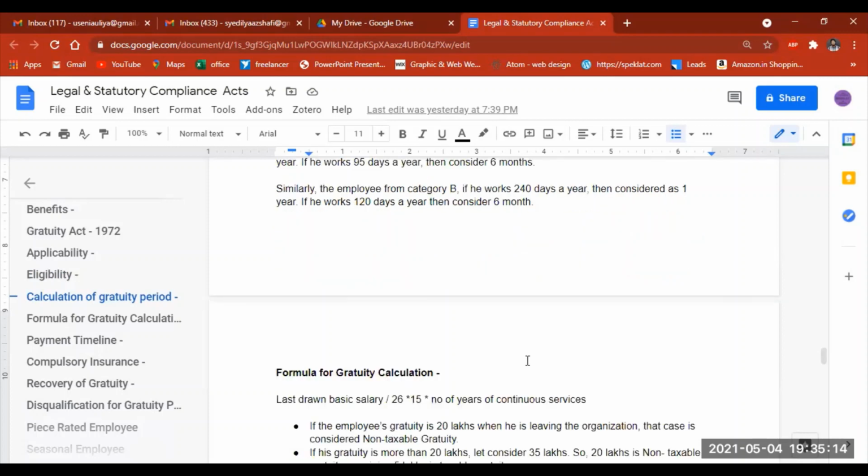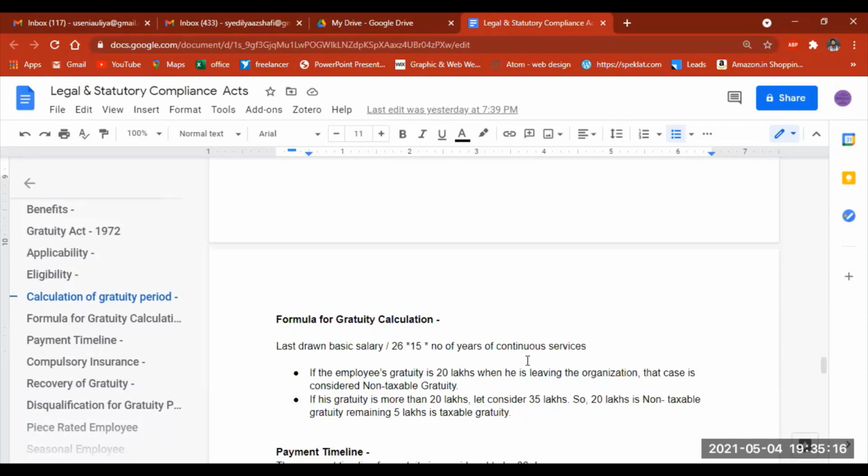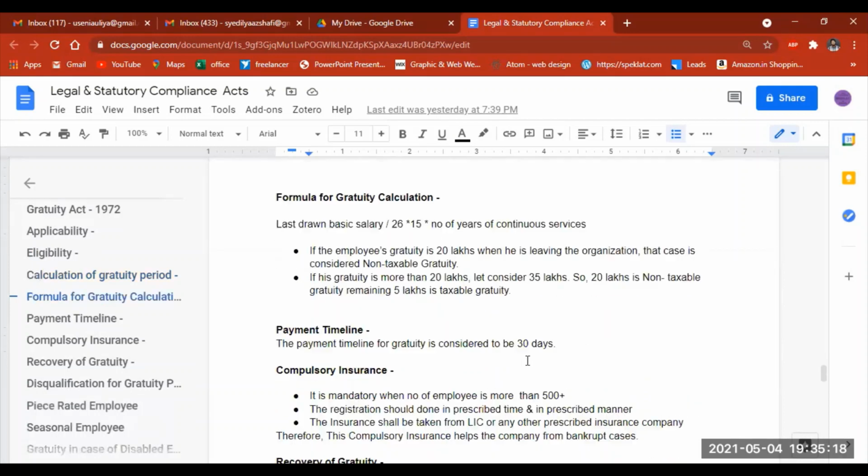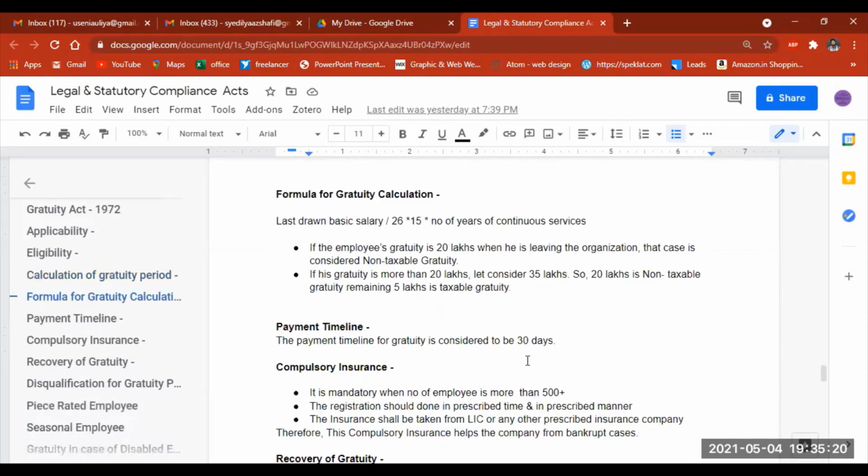And coming to the gratuity formula, here is the formula. We calculate this gratuity by taking the last drawn basic salary, divided by 26, into 15, into the number of years of continuous service.